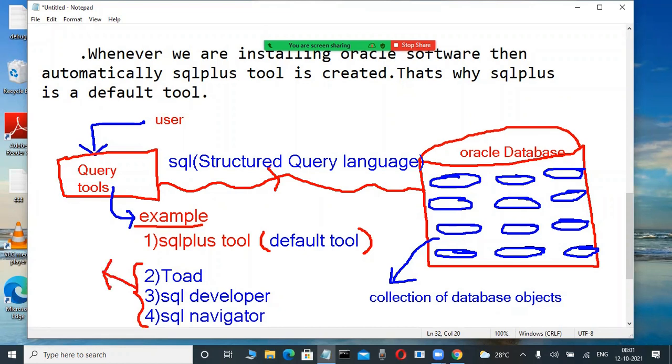GUI means graphical user interface tools. These are a collection of database objects. Objects means tables, procedures, views, and so on. Write it, draw this.